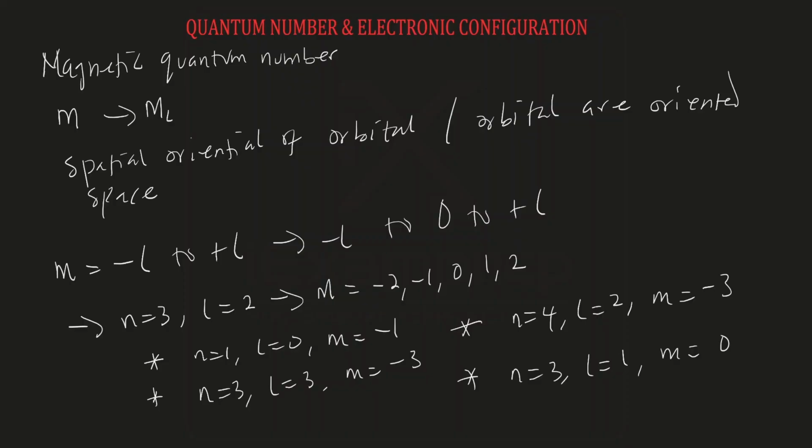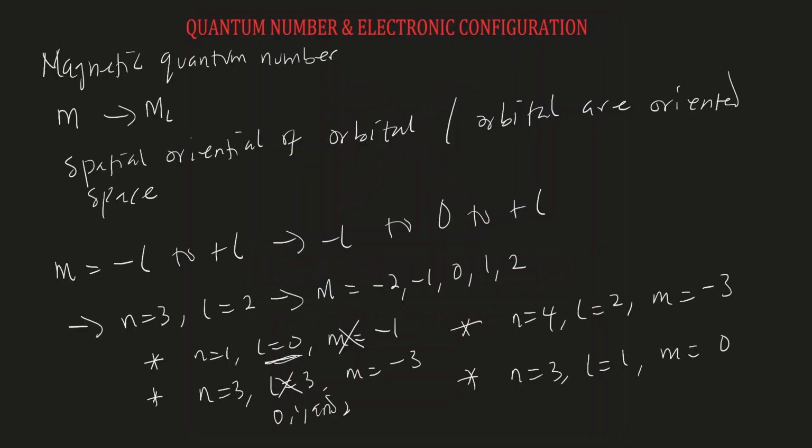If n is equal to 1, L can be equal to 0, but M cannot be equal to -1. It's not possible because your M takes reading from L. So if L is equal to 0, if the azimuthal quantum number is equal to 0, your M can only be equal to 0. It cannot be equal to -1. So this first one is wrong. Now the second one, if n is equal to 3, the azimuthal cannot be equal to 3 because azimuthal takes values from 0 to n-1. That is, your L can only be 0, 1, and 2. Cannot go beyond that. So this second one is also incorrect.